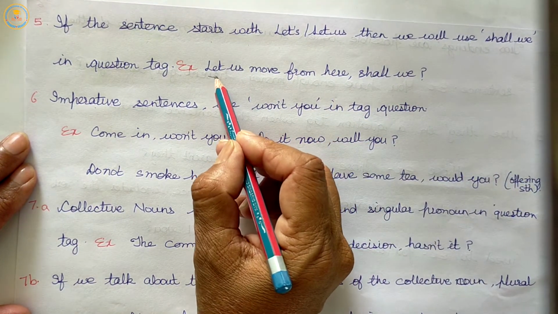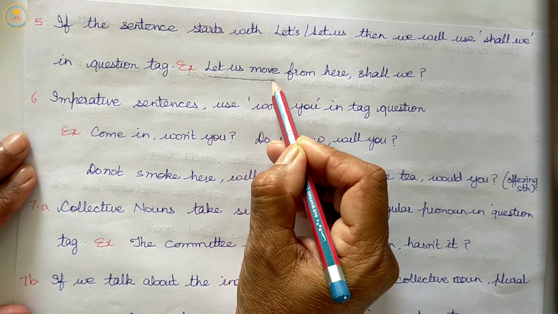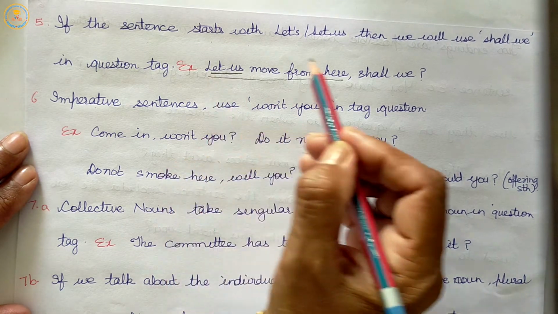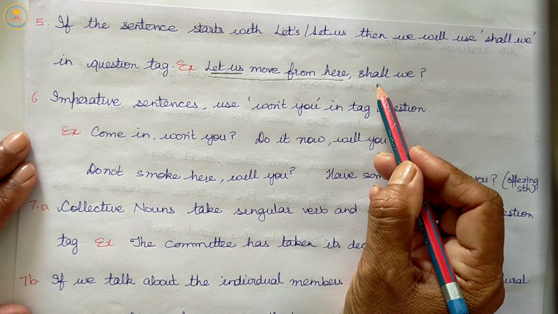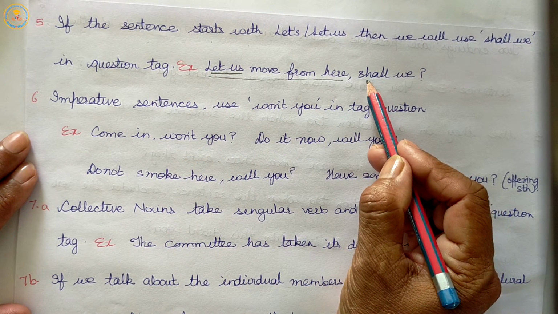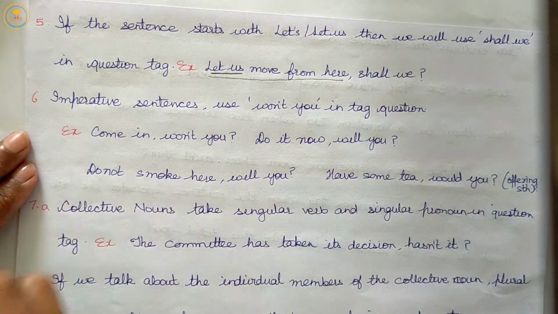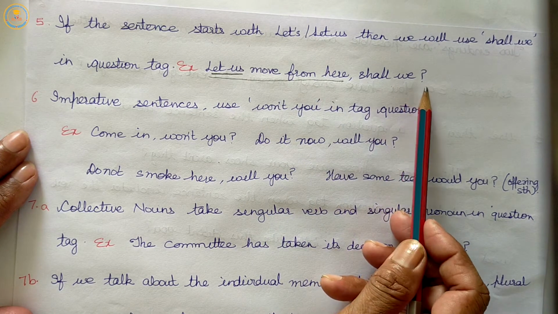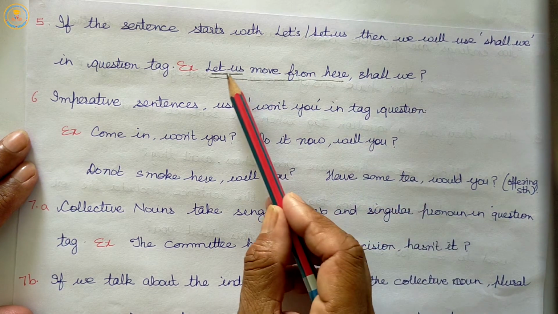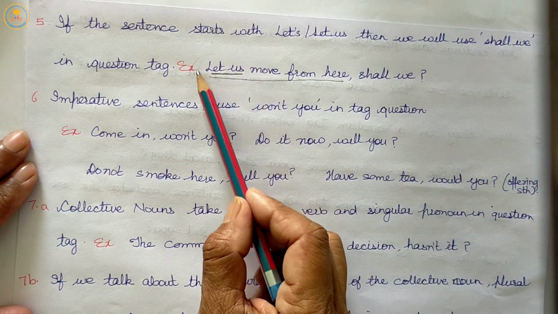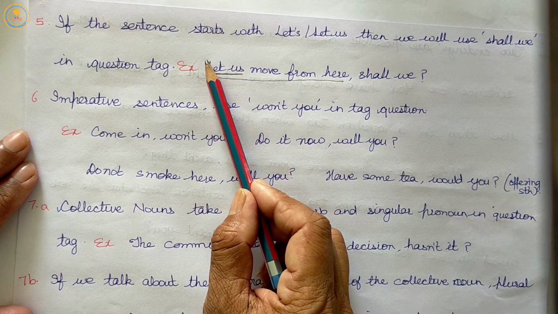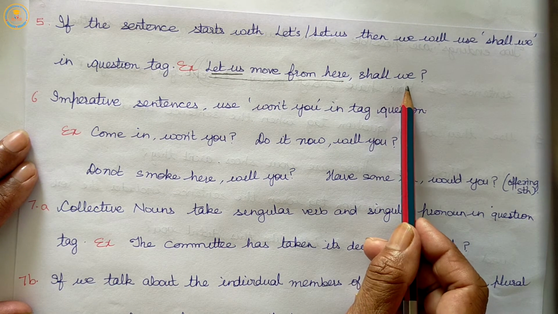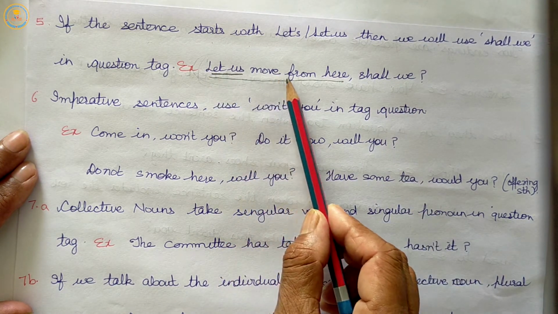Listen, if the statement starts with let us, then while framing the tag question, we will use shall. So, let us move from here. Shall we? So, if the sentence starts with let us, then we will use shall we in question tag. So, let us move from here.